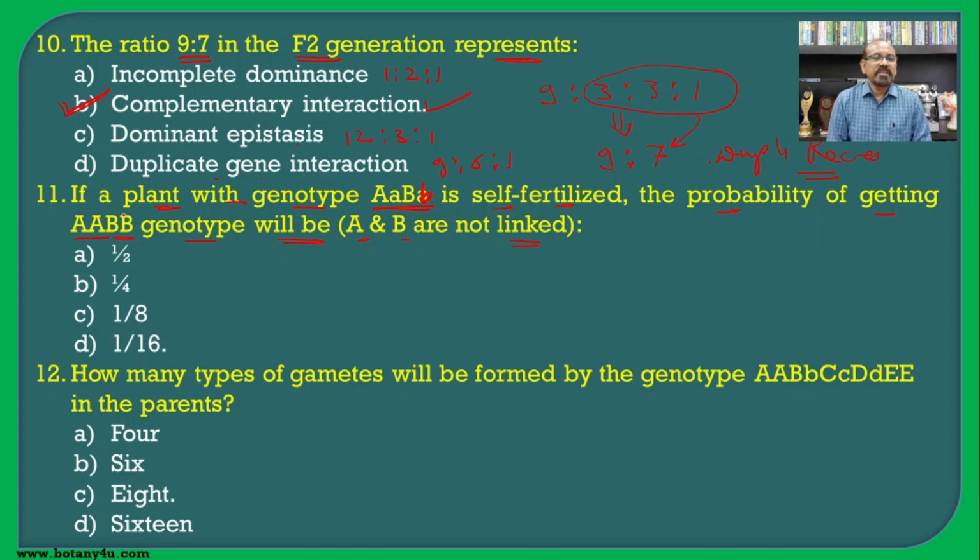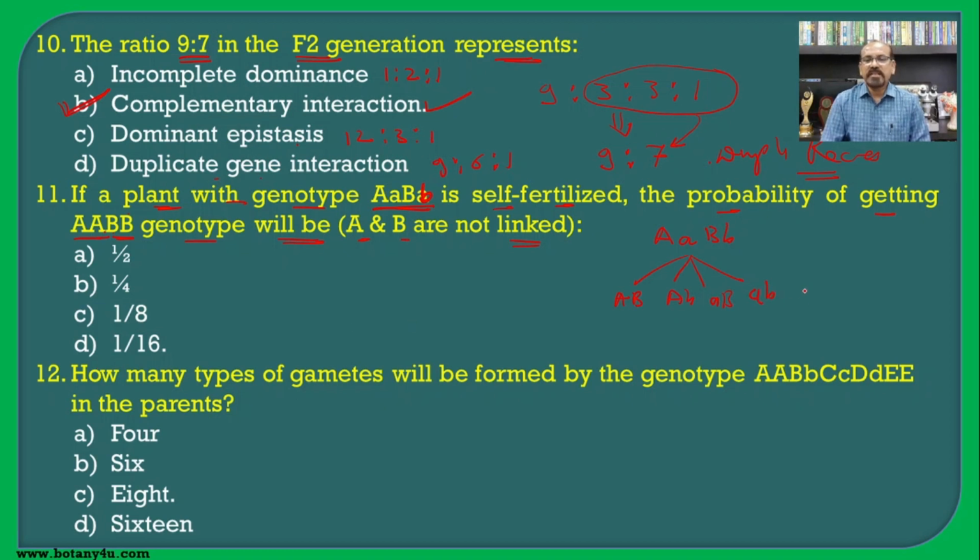So capital A small a, capital B small b will form four different types of gametes: capital A capital B, capital A small b, small a capital B and small a small b.